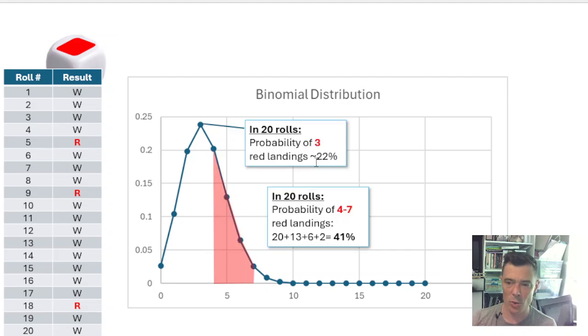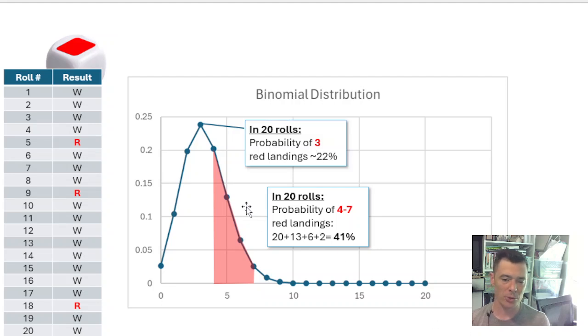What this is showing us is the expected outcome if we do 20 rolls of a 6-sided die, and what is the probability that we're going to have 3 reds during those 20 rolls? And that's telling us the probability, a little over 20%. So you can look at that and intuitively see, okay, that makes sense.